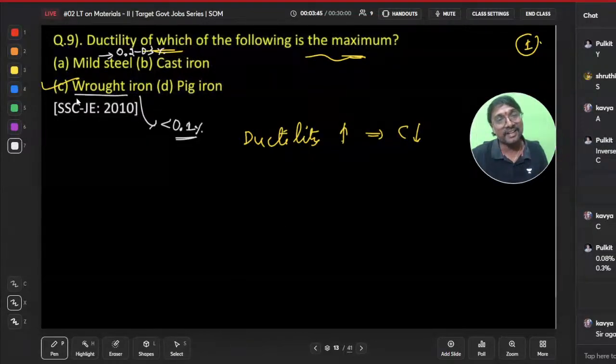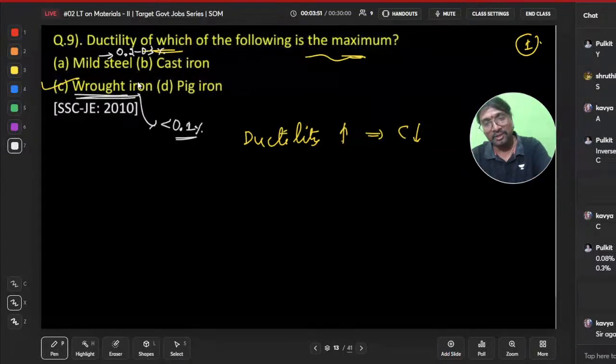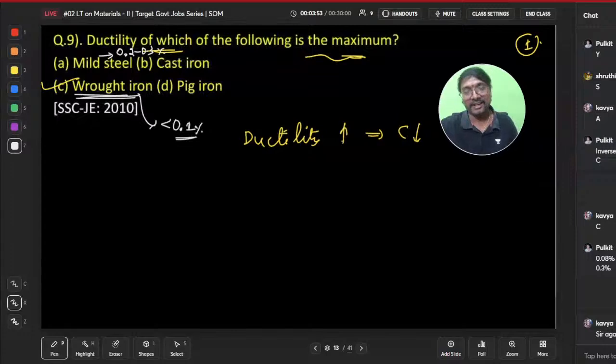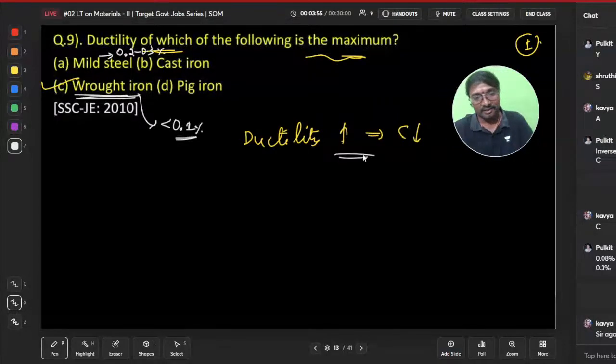Okay, so wrought iron will be the correct answer. I did not observe that wrought iron is there. I thought something else is there. So why nobody also observed? Only Pulkit observed correctly in yesterday's class. So in the hurry-burry, nobody observed.